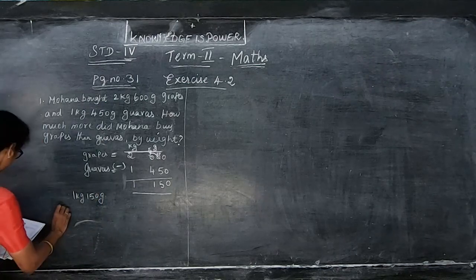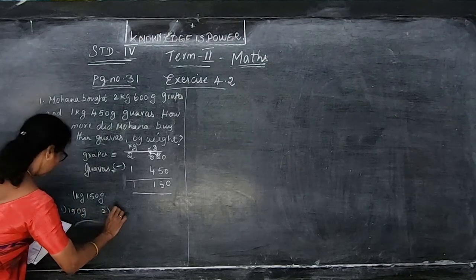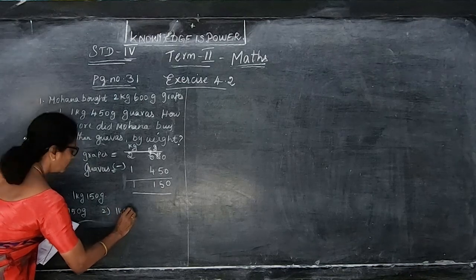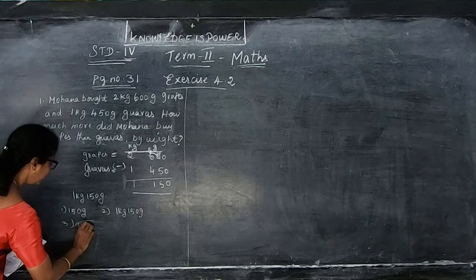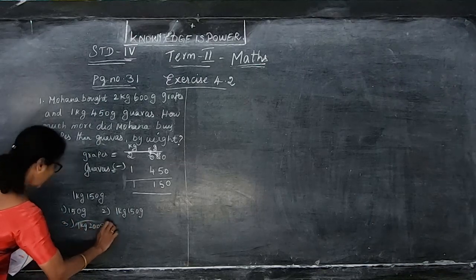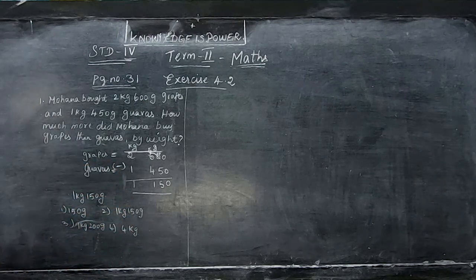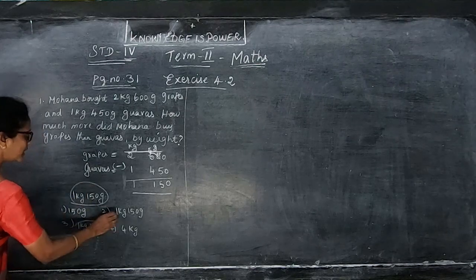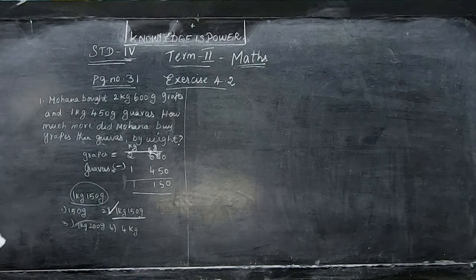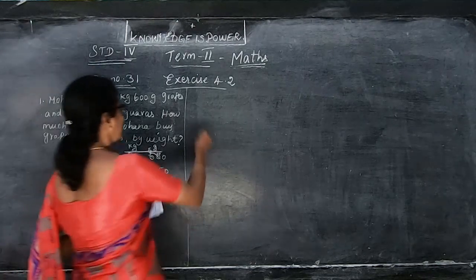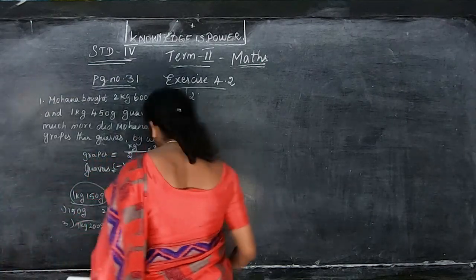They have given the options: 150 gram, and second option is 1 kilogram 150 gram. Then third option is 1 kilogram 200 gram, and fourth option is 4 kilogram. So you have to work like this in the rough column and tick the answer. This is the answer. So the correct answer is here. This is the choose question, they are given like this. Okay. Then the second one is to put